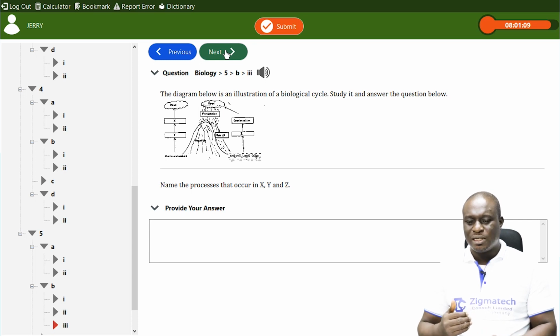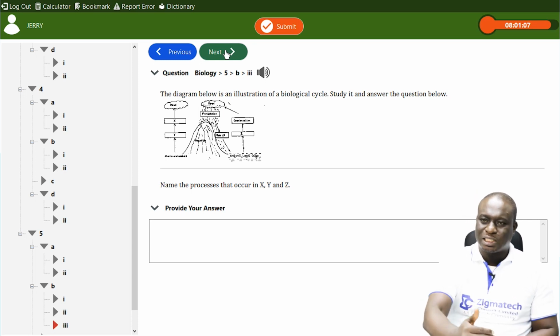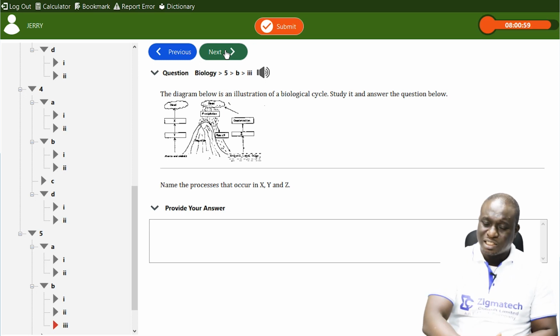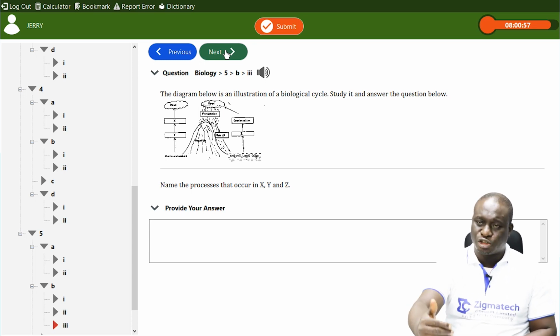Evaporation is actually the conversion of a substance from the liquid state to the gaseous state.